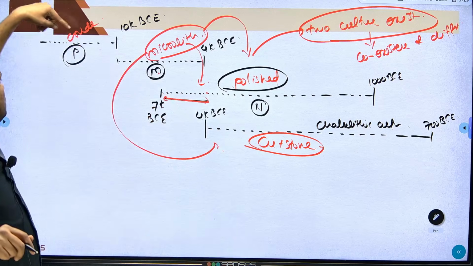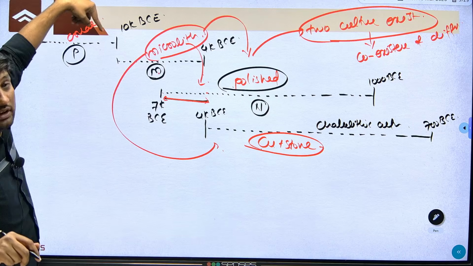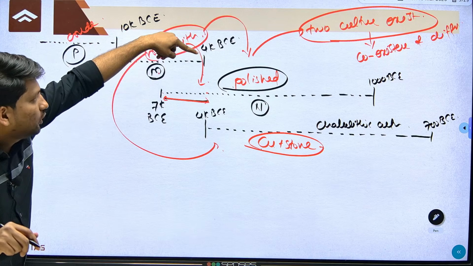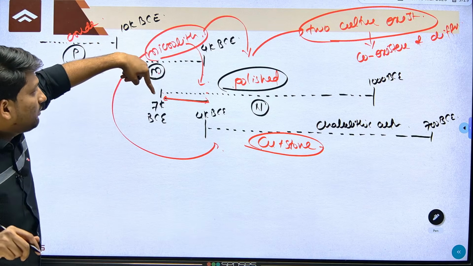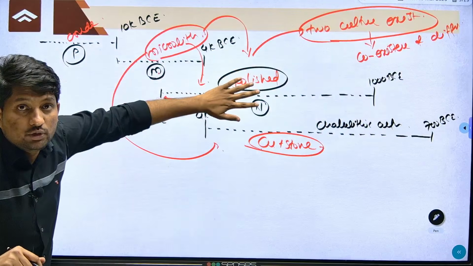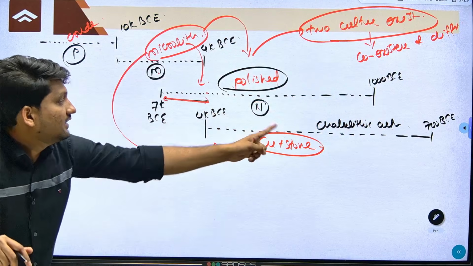So remember this, if you consider the Stone Age, Paleolithic continued from 6 lakh to 10,000 BC, Mesolithic from 10,000 to 4,000 BC, Neolithic from 7,000 to 1000 BC, when people were using polished stone tools. In another part people started using copper, and this is Chalcolithic.